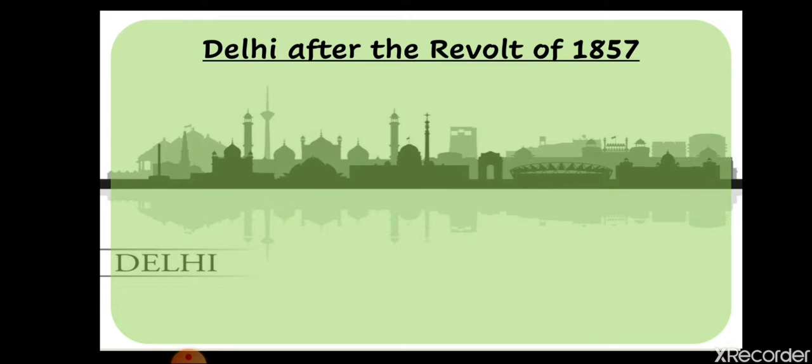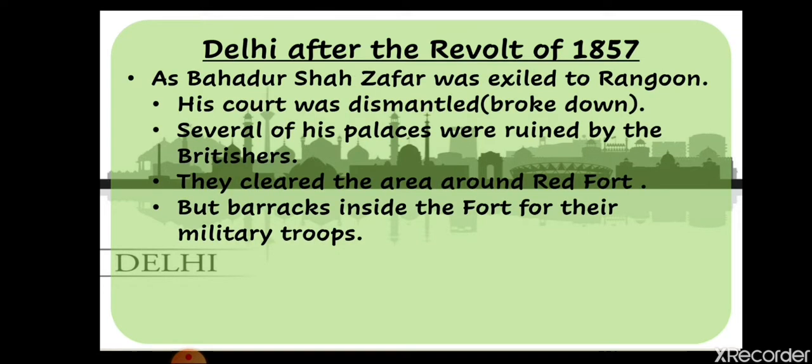We also saw how the Indians were suppressed by the Britishers in the revolt of 1857, how the Britishers seized Delhi, and sent Bahadur Shah Zafar to Rangoon and exiled him. That is what we will see now.